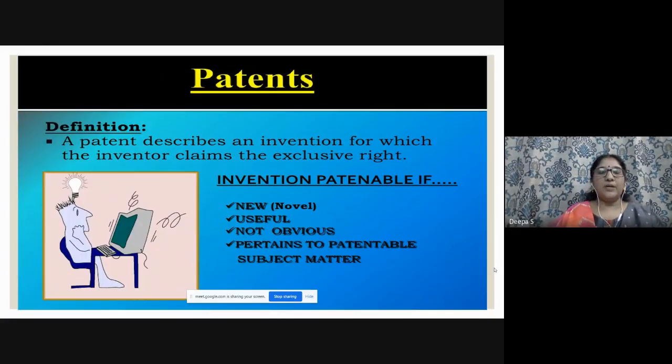Next, a patent describes an invention for which the inventor claims the exclusive right. They once asked this line in a multiple choice question: who claims the exclusive right? They gave so many options, and one of the options was inventor. It may be a simple question, very simple, but at that time you have to think. They will give the other three words which resemble inventor itself. Those are the tags they use.